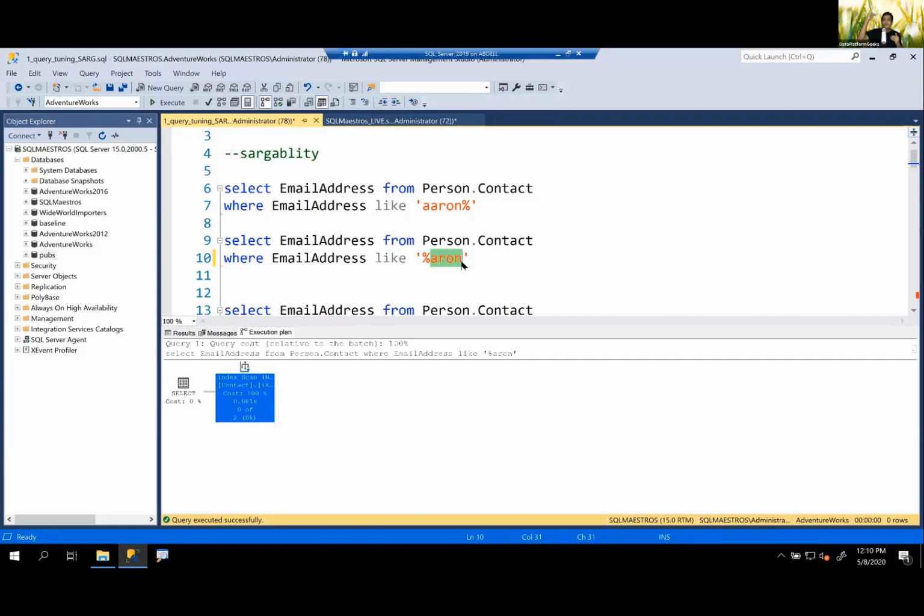There is no traversing from root to intermediate to leaf, which means SQL Server has to scan the entire leaf level, right? Every page has to be touched to find this string Aaron in every page. That makes the query quite expensive, the searching quite expensive.